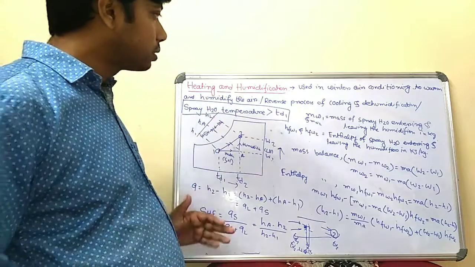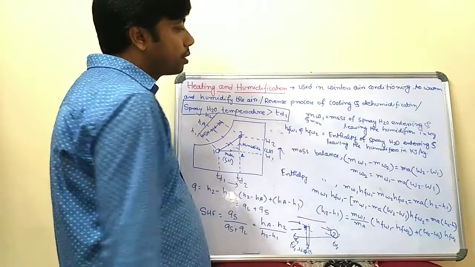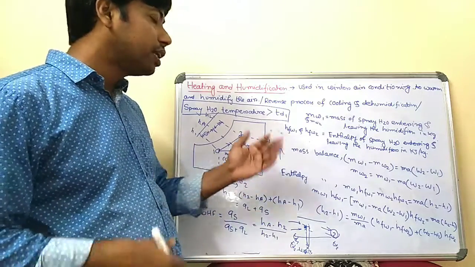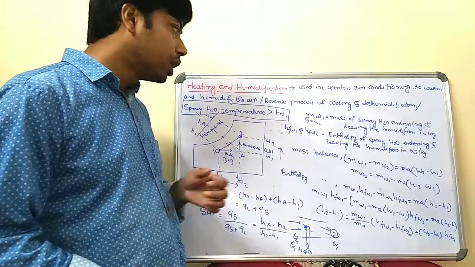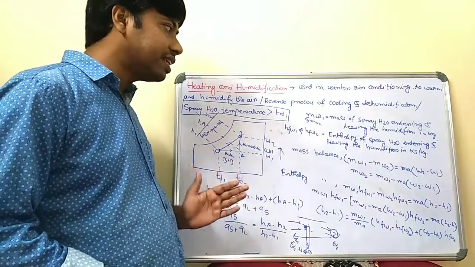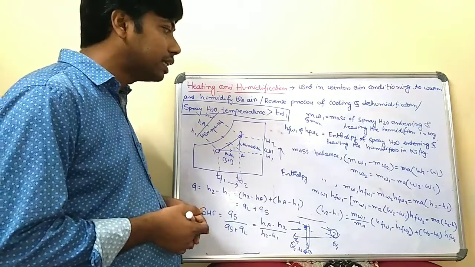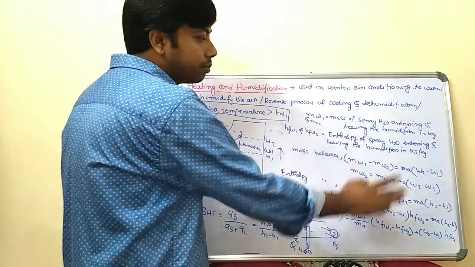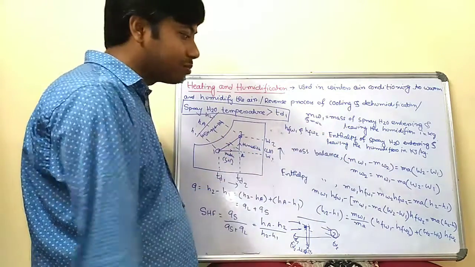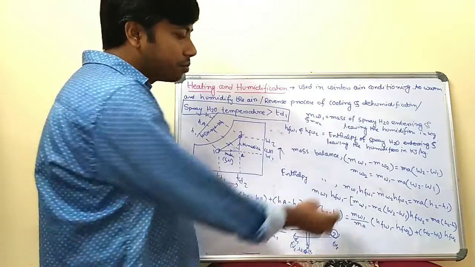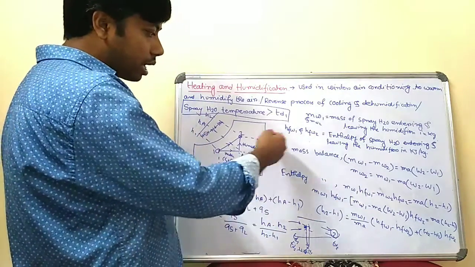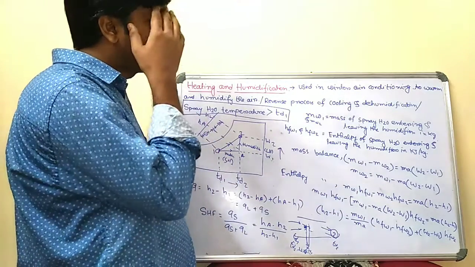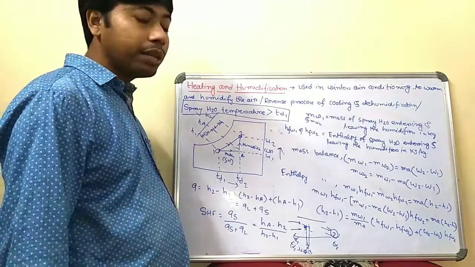Now if you look at this, MW1 and MW2 are the mass of spray water entering and leaving the humidifier, and HFW1 and HFW2 are the enthalpy of spray water entering and leaving the humidifier in kilojoule per kg. From the mass balance, MW1 minus MW2 is equal to MA into W2 minus W1. From this you can calculate MW2. Similarly, the enthalpy balance gives MW1 into HFW1 minus MW2 into HFW2 is equal to MA into H2 minus H1.